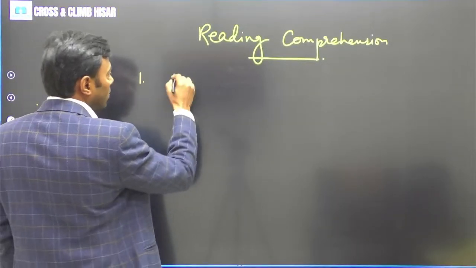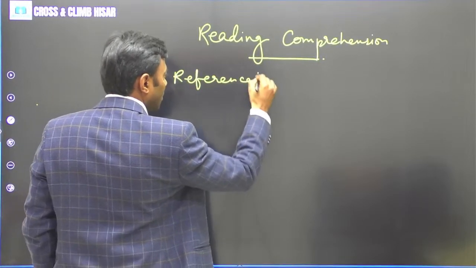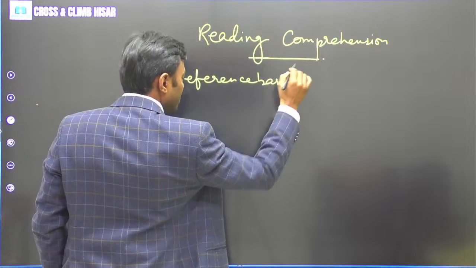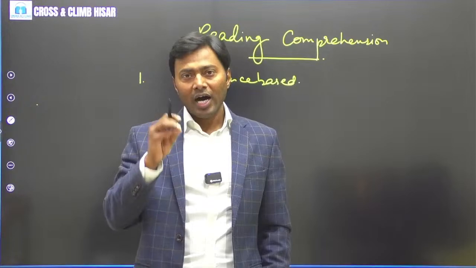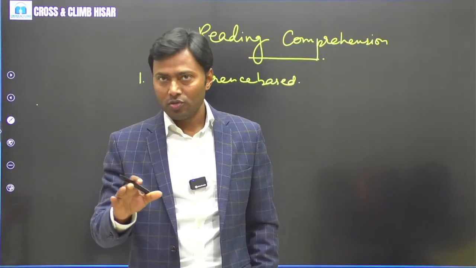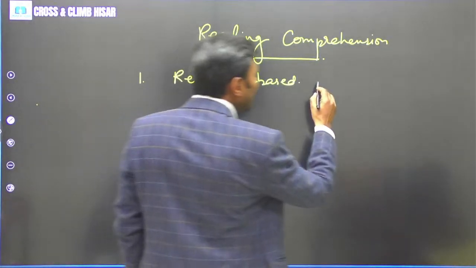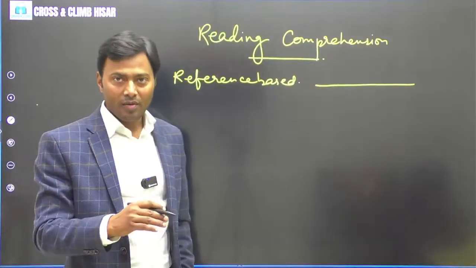First, we have reference based questions. What is a reference based question? It means the question is based on information or data that is already given in the passage. A line is directly given there in the passage and the question asks the same thing.